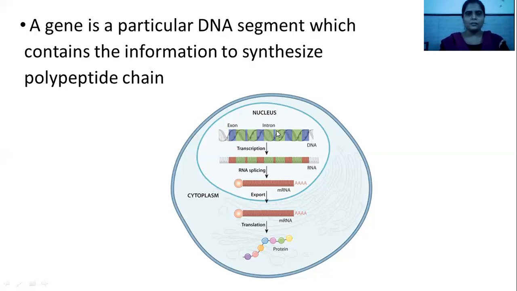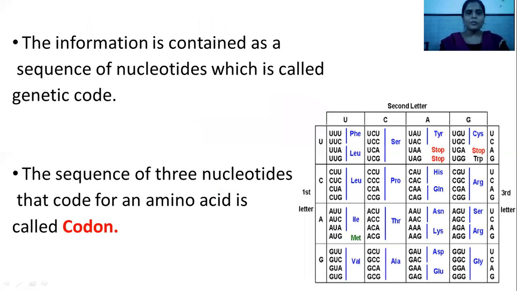So within a gene there is a message, and that message codes for a particular protein. Now this information which is present in the gene is contained as a sequence of nucleotides, which is called the genetic code. The sequences are of 3 nucleotides, that is, a triplet codes for a single amino acid, and that triplet is called a codon. So there are many codons which code for a particular amino acid.